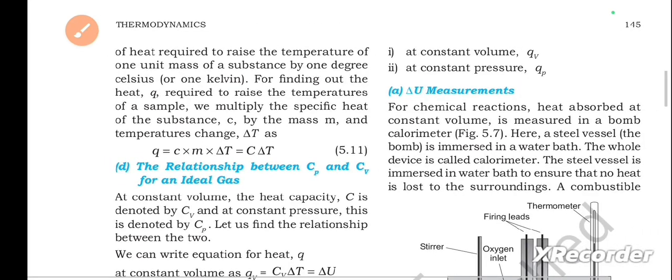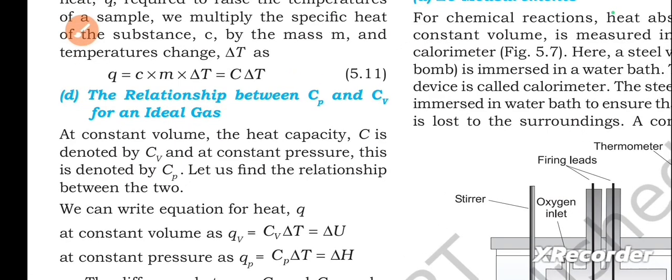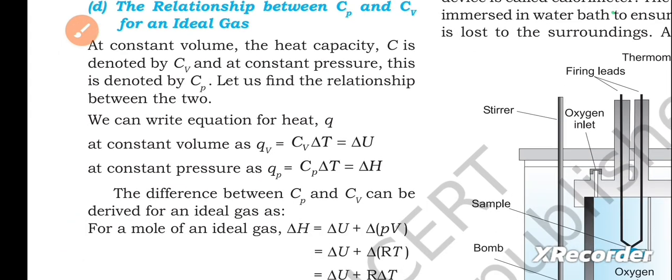Next, the relationship between Cp and Cv for an ideal gas. At constant volume, the heat capacity C is denoted by Cv, and at constant pressure, this is denoted by Cp. Let us find the relationship between the two. We can write the equation for heat Q at constant volume as Qv equals Cv delta T equals delta U. At constant pressure as Qp equals Cp delta T equals delta H.